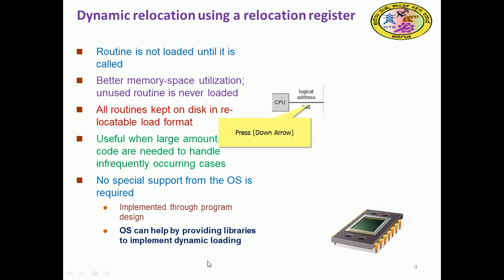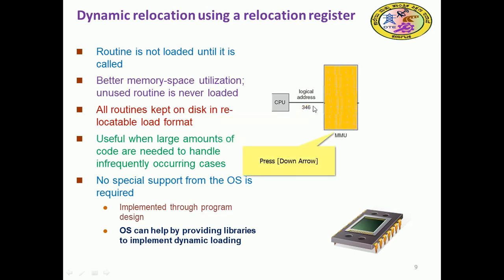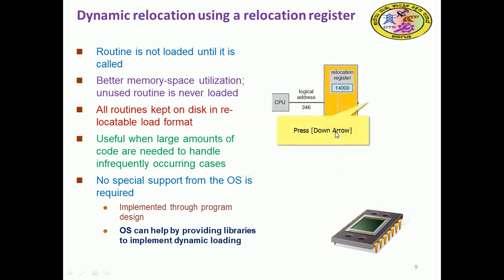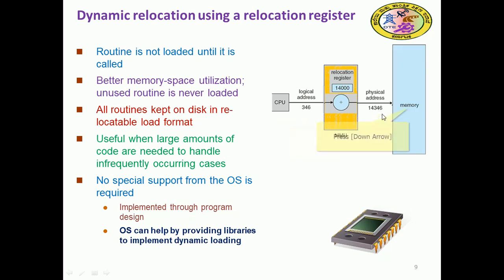Here we can take the previous example we saw, where 346 is the logical address. This logical address is added to the base by the memory management unit. It is computed, and 14,346 will be the physical address in memory.